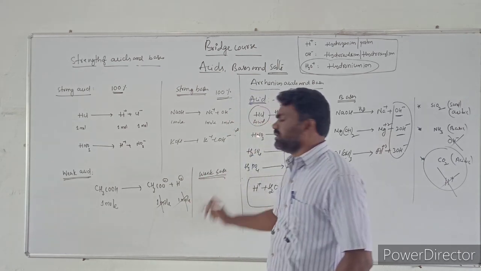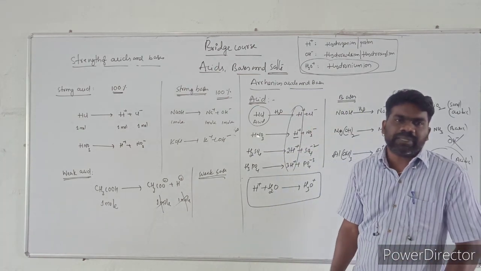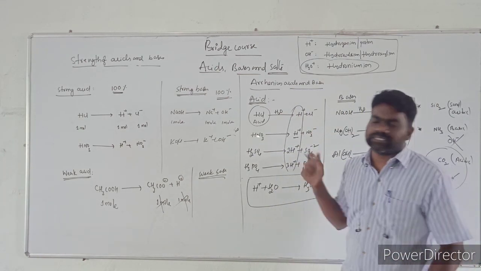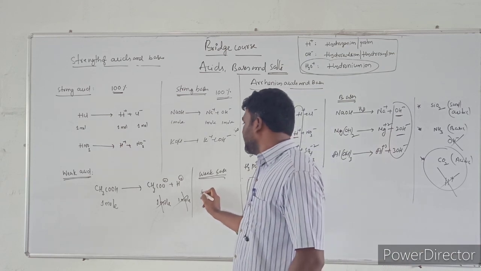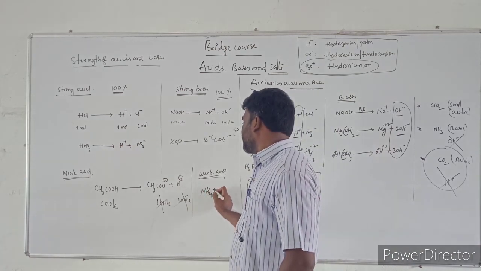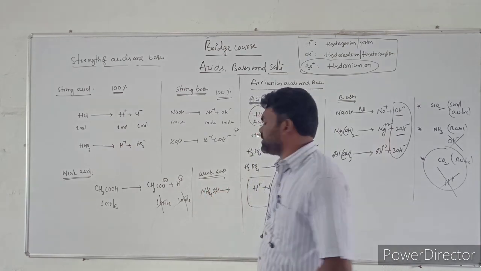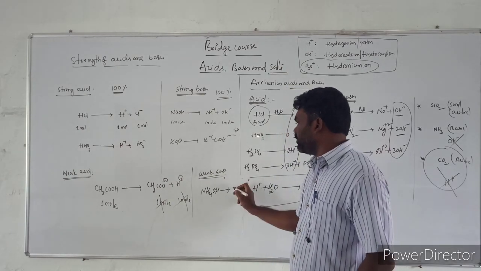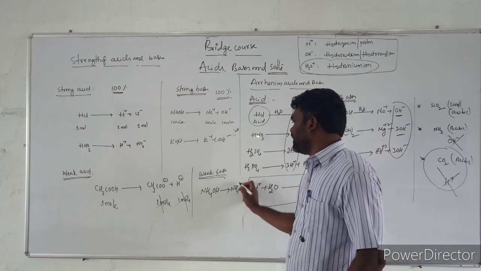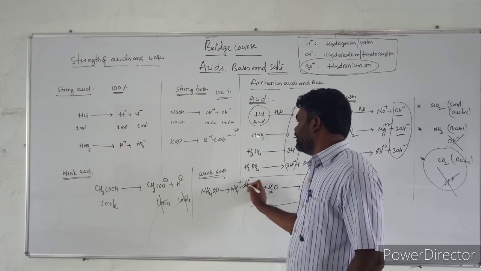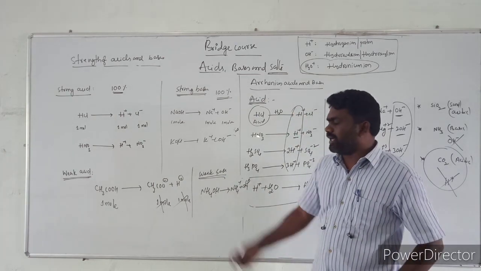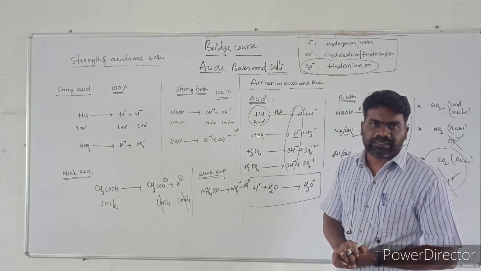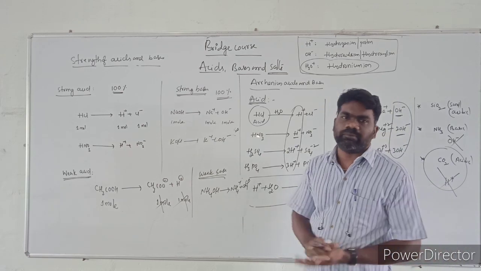Weak base is a base which does not ionize completely. So ionization is less than 100%. Example, you can take NH4OH. Whenever NH4OH is added to the aqueous medium, it produces NH4 plus ion plus OH minus ion. Here ammonium hydroxide does not ionize completely. So this is a weak base.